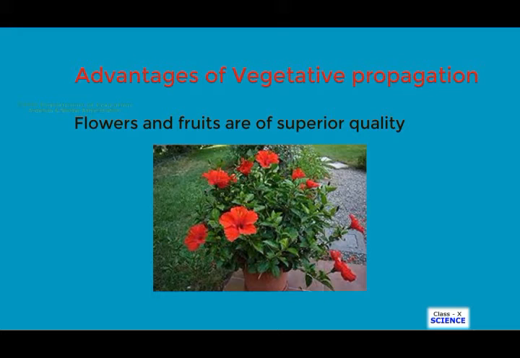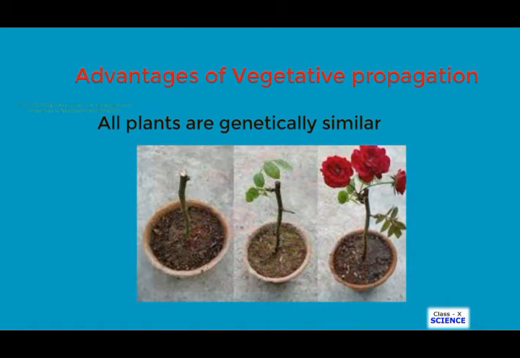Another advantage of vegetative propagation is that all plants produced are genetically similar enough to the parent plant to have all its characteristics. Next one is that desirable characters of fruit can be maintained, and it helps in the preservation of useful parent characters in the next generation.